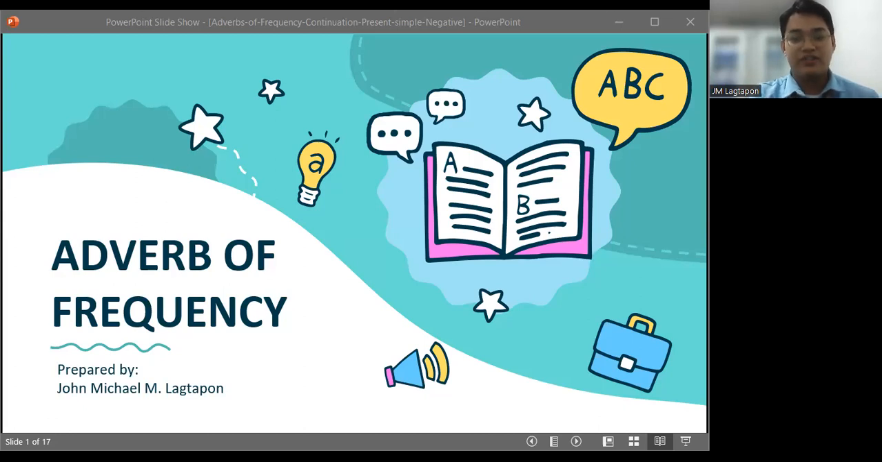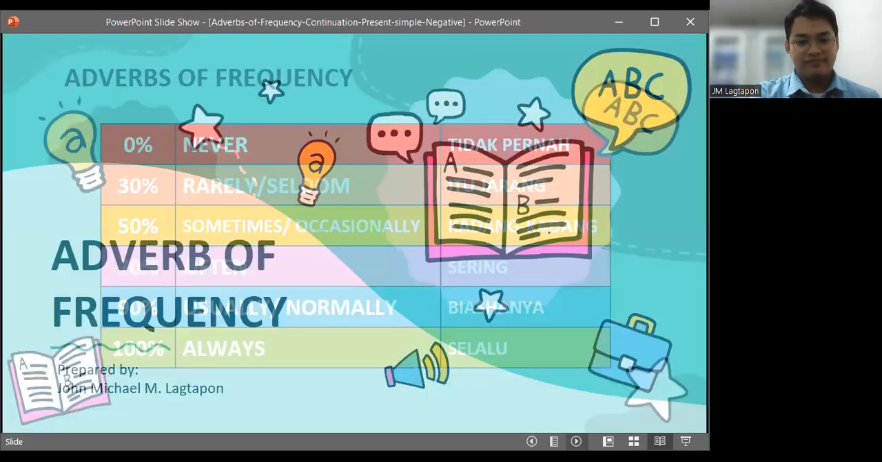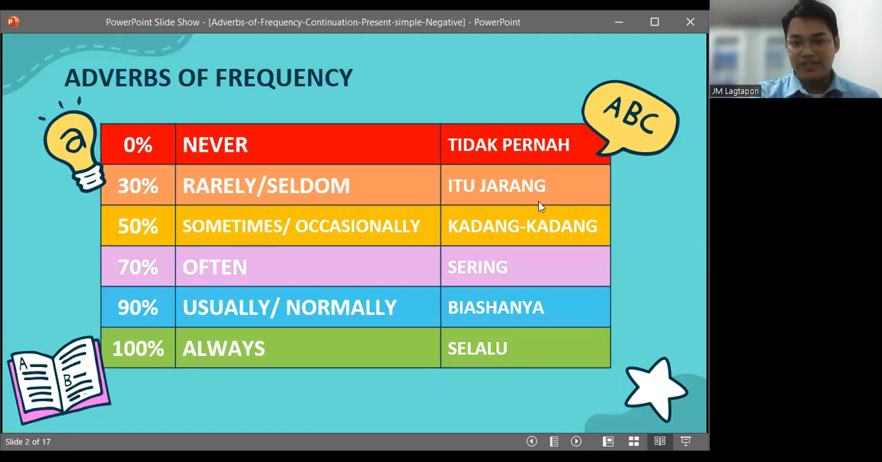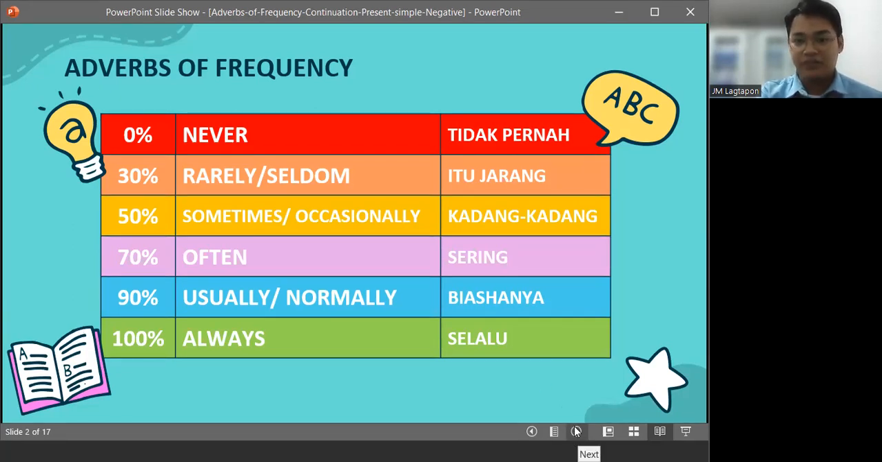Now, before we proceed to our lesson for today, let us have a short recall about our last week's lesson. Last time you learned about the adverbs of frequency, right? Here are the examples of adverbs of frequency. Do you still remember the song that we sang last week? Alright, so to remember these adverbs of frequency, let's sing the song again.